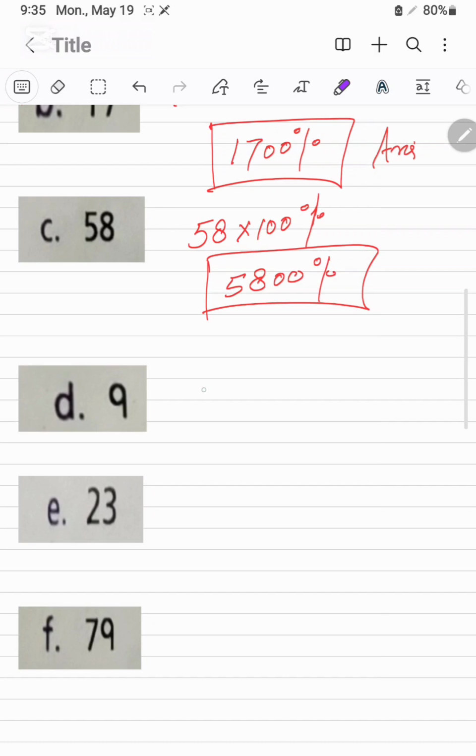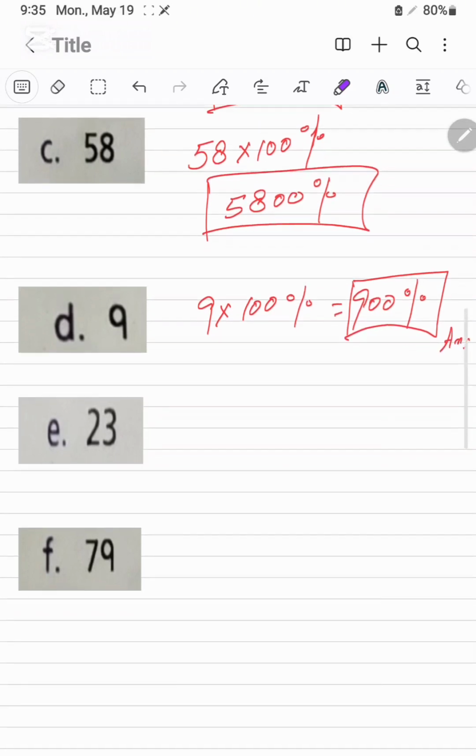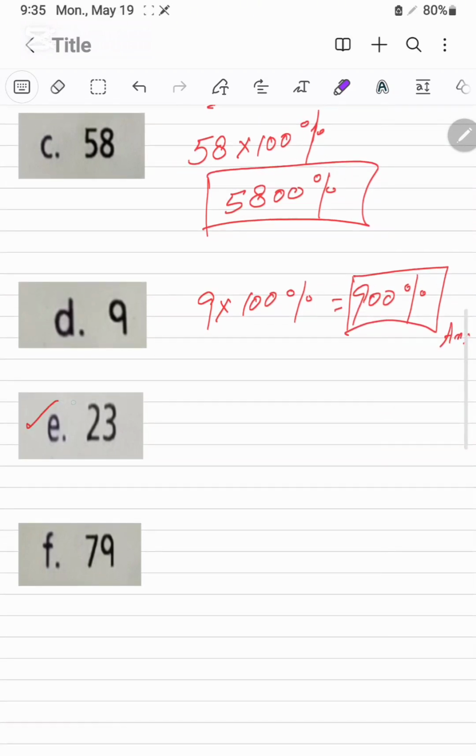Next, it's D part. 9 will be multiplied with 100%. Its answer is the 900%. Its E part. 23 will be multiplied by 100%. Its answer is the 2300%.